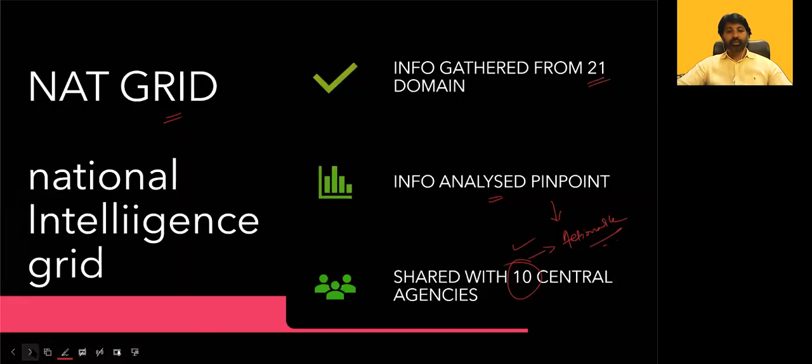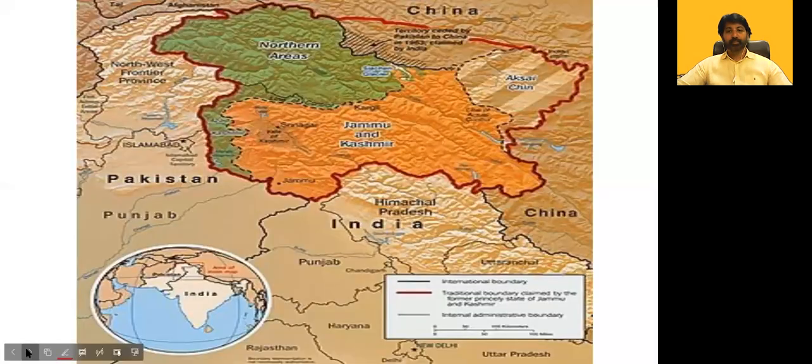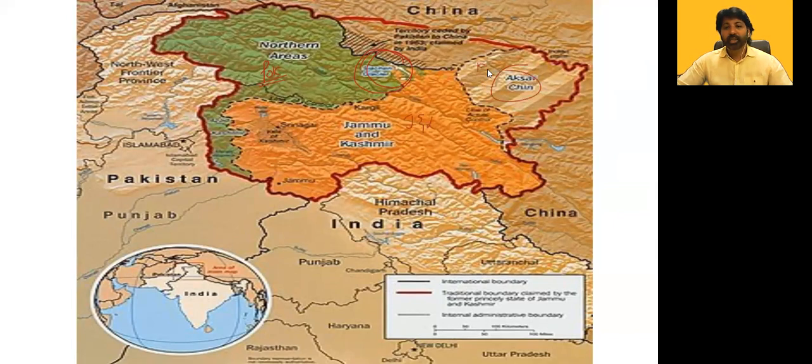So this is an map we have seen already. This is the place where Operation Meghdoot happened. Here you can see the Siachen Glacier. This area is POK, the Pakistan Occupied Kashmir. This is J&K, and this is Aksai Chin, which the Chinese occupied in 1962.